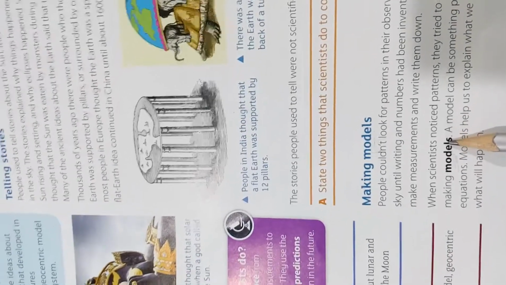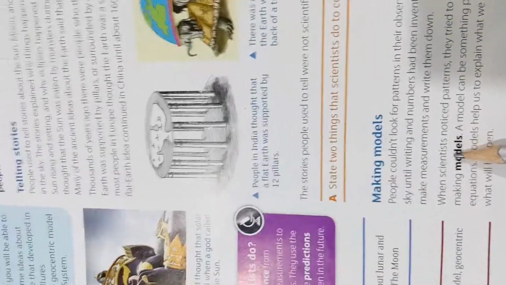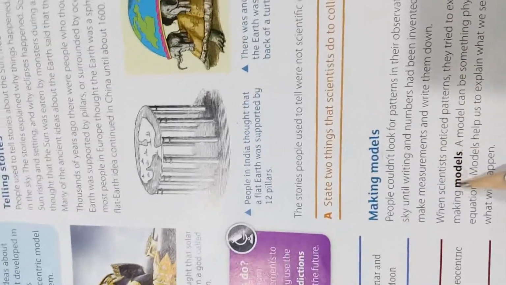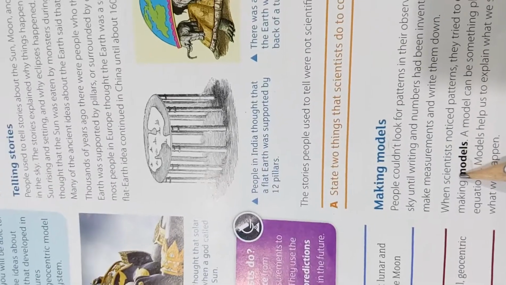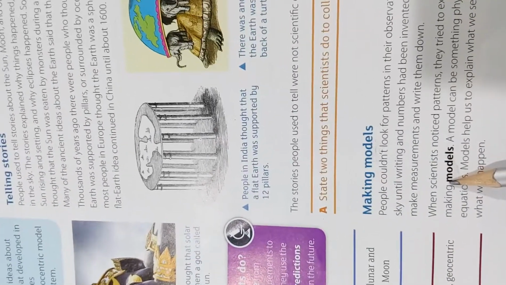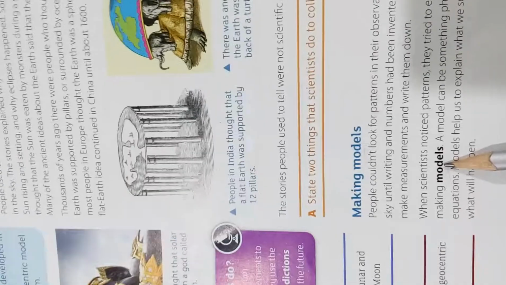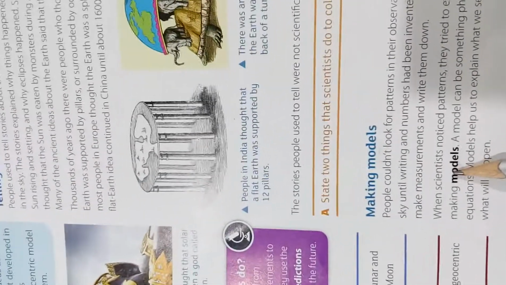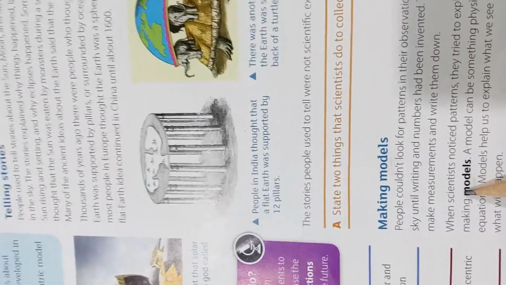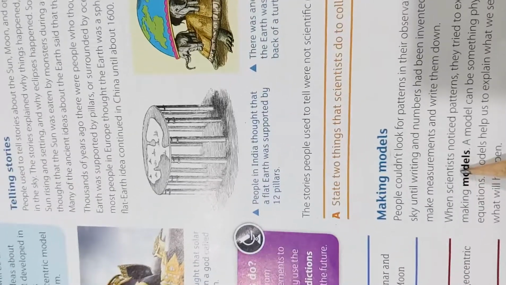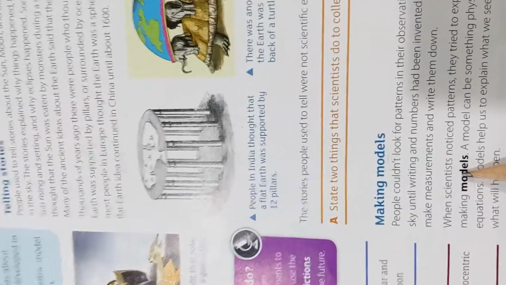We say a model is an object, equation, or image that helps to explain what we see. This is what we mean by a model. A model is an object, equation, or image that helps us to explain what we see.